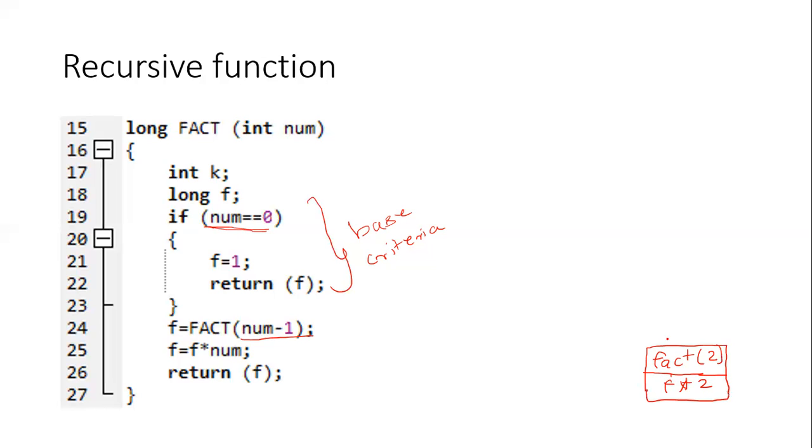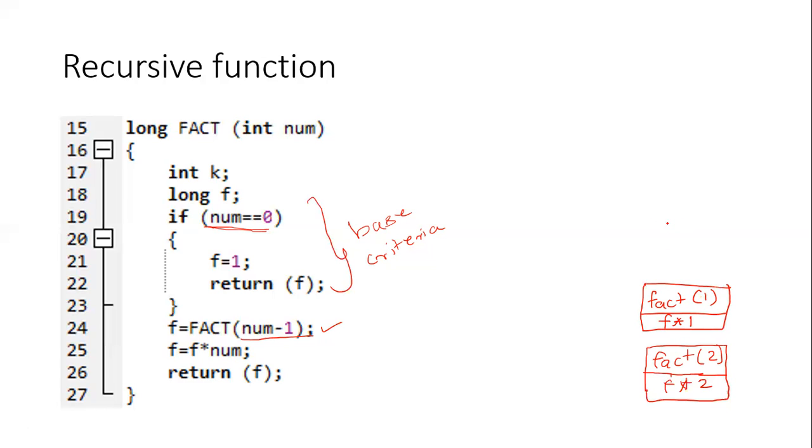Okay, so it just makes a note. And next time, again, we are calling the fact, but with what number now? Fact of 1. Very good. When you call with fact of 1, what is the computation expected? See, values are not yet computed. It just continues to store the information: F into 1.